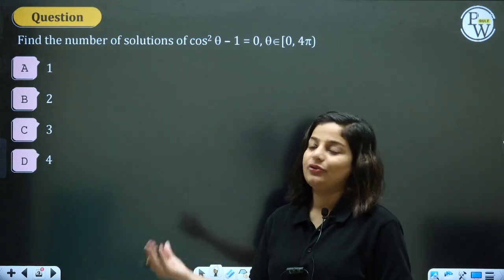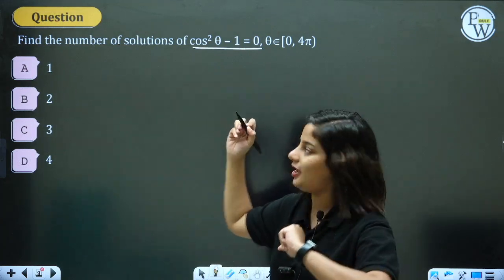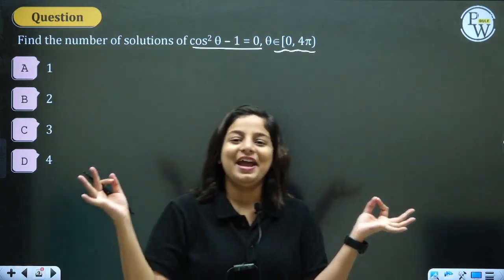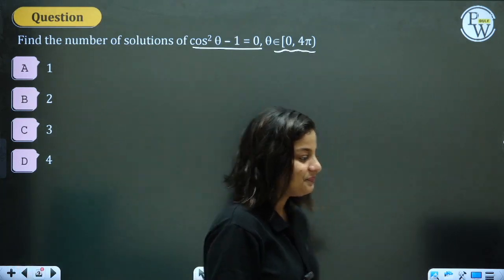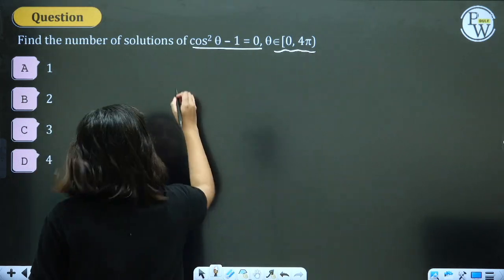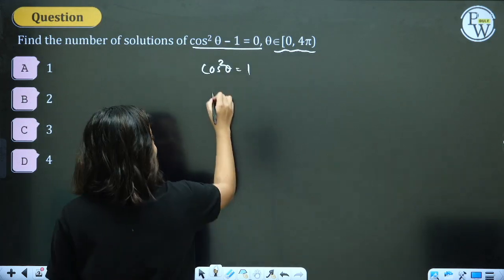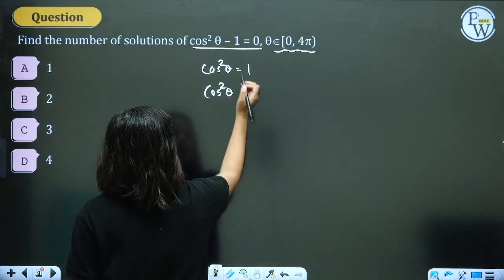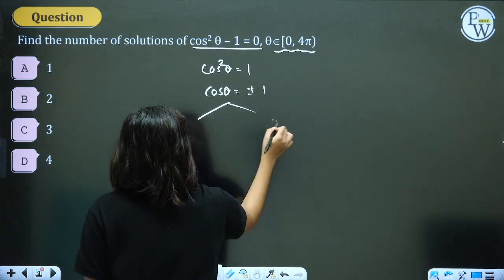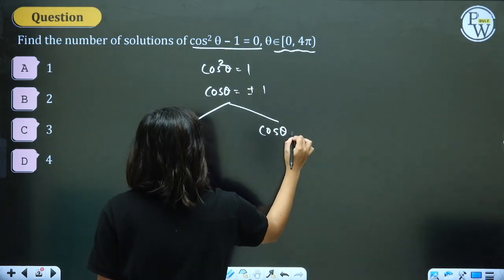Can you try to solve this question now? Everybody, this is a trial for you. Find the number of solutions of this particular trigonometric equation where theta is 0 to 4 pi, 0 included, 4 pi excluded. Cos square theta minus 1 equal to 0. That is your cos square theta equal to 1. Now, just now you got the understanding. Cos theta can be taken as plus minus 1. Now, two values, cos theta plus 1, cos theta minus 1.